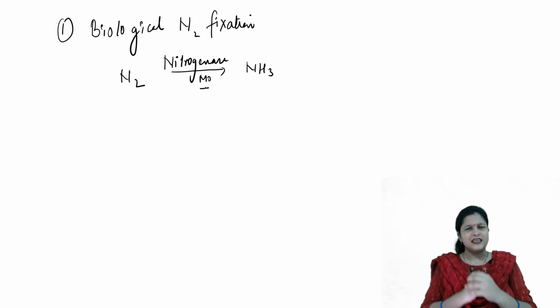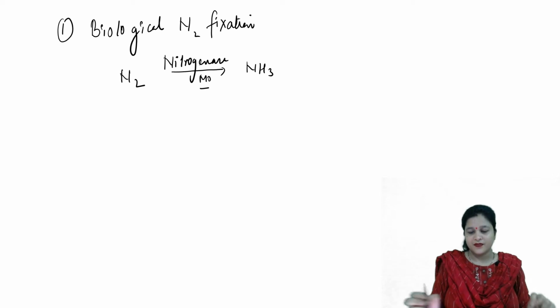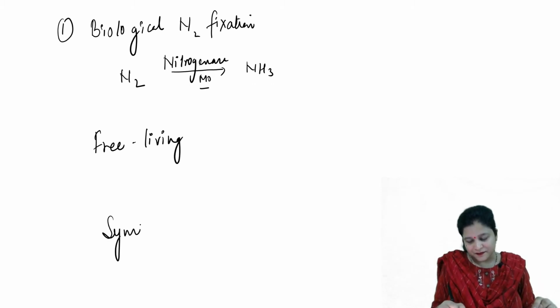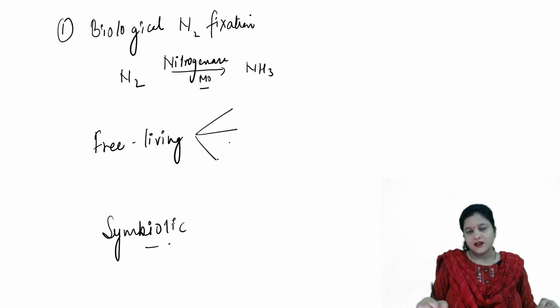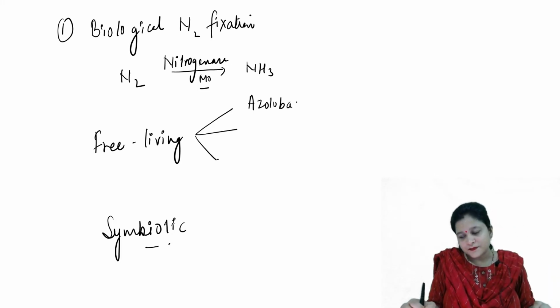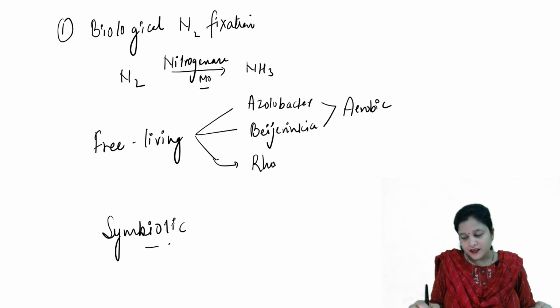Okay, let's see some of the bacteria that can convert this nitrogen into ammonia. The bacteria can be free living or they may be symbiotic, that is living in association with the plants. The free living ones can be aerobic or anaerobic. Here are some examples. Azotobacter and Beijerinckia are aerobic, and Rhodospirillum is anaerobic.